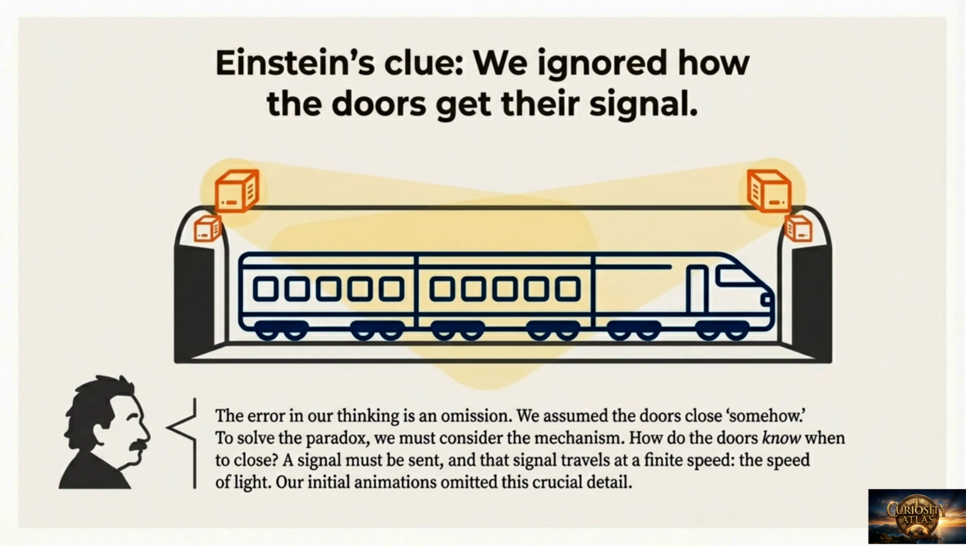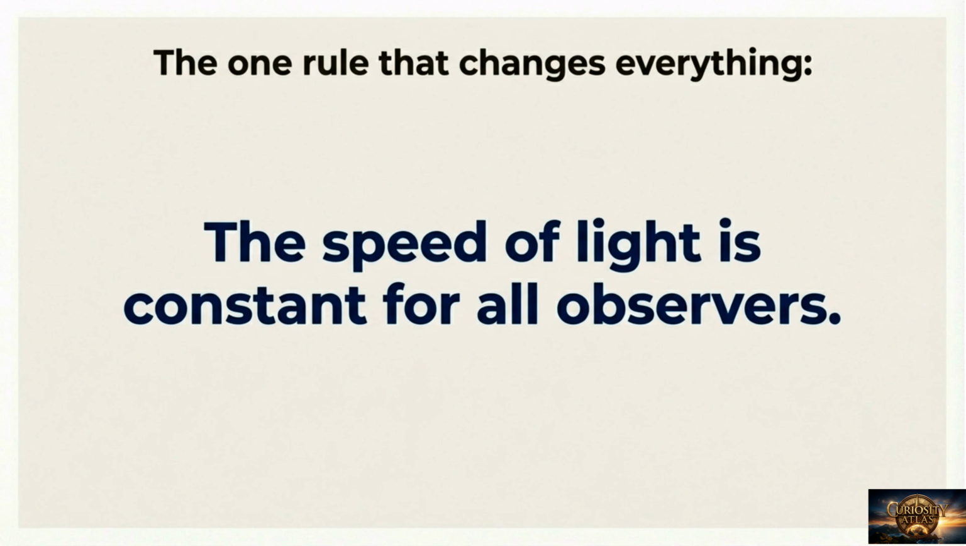Einstein's clue suggests that we ignored how the doors receive their signal. To solve the paradox, we must consider the mechanism. A signal must be sent, and it travels at a finite speed, the speed of light. The one rule that changes everything is that the speed of light is constant for all observers.